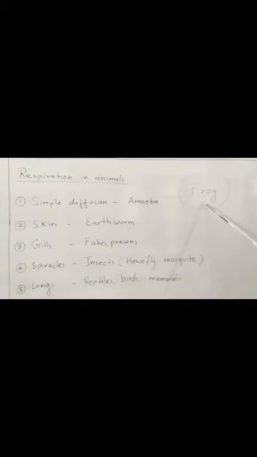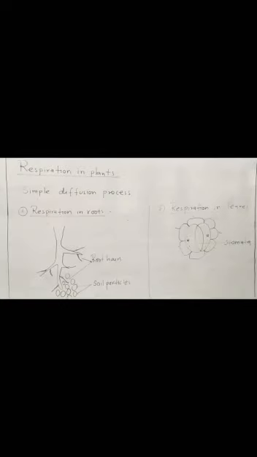Next one is when the frog performs the hibernation process. Now the frog performs respiration through skin. Under the earth, they are in hibernation, meaning winter sleep or summer sleep. During this sleep, the frog performs respiration through skin and slows down body functions also. Or during the rainy season, when they come out from hibernation onto the land, they perform respiration through lungs. So the frog is a very unique example, performing respiration through gills, skin and lungs. Now we are talking about respiration in plants.